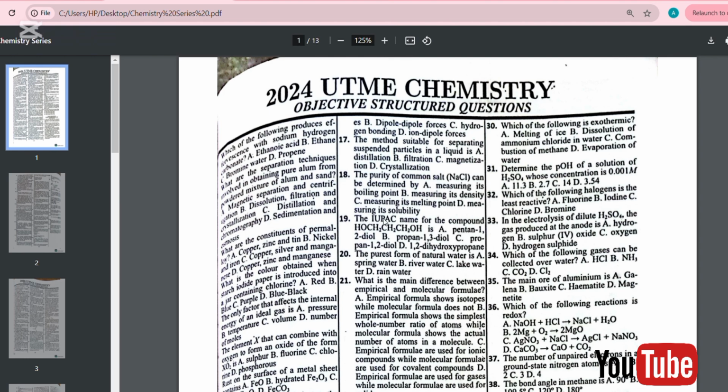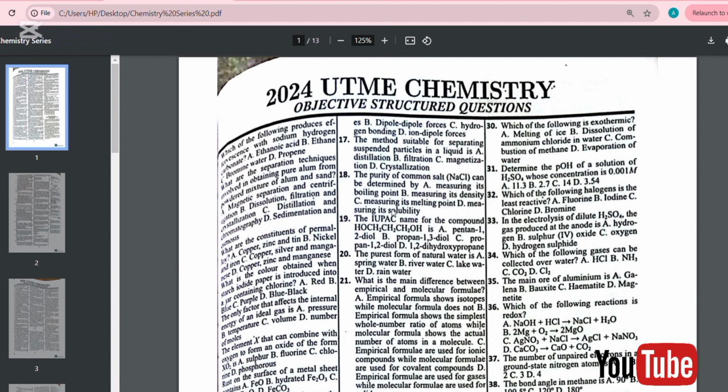Number 19. The IUPAC name for the compound HOCH2CH2CH2OH is A, pentan-1,2-diol, B, propan-1,3-diol, C, propan-1,2-diol, and D, 1,2-dihydroxypropane. The answer is B, which is propan-1,3-diol.